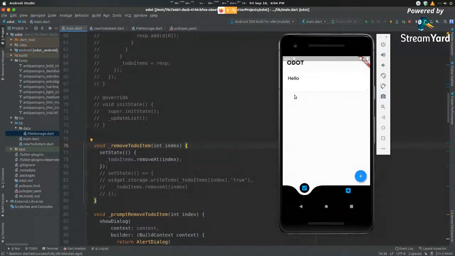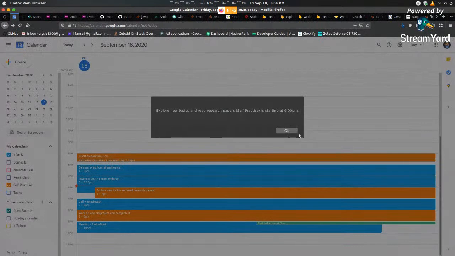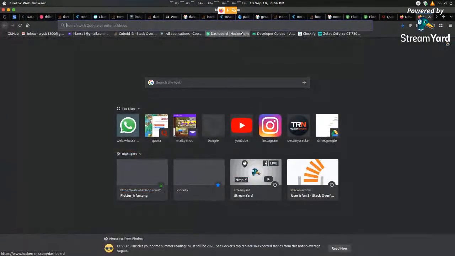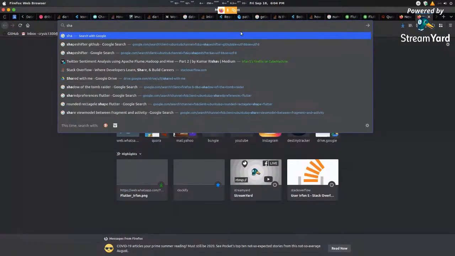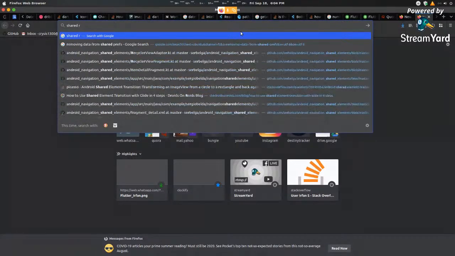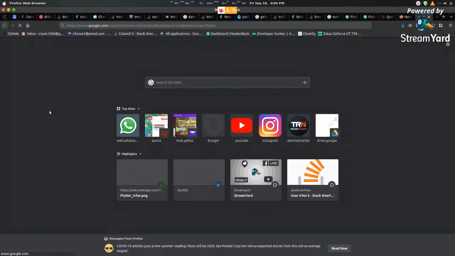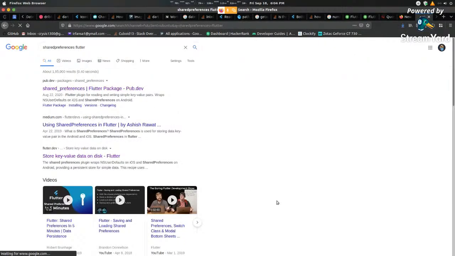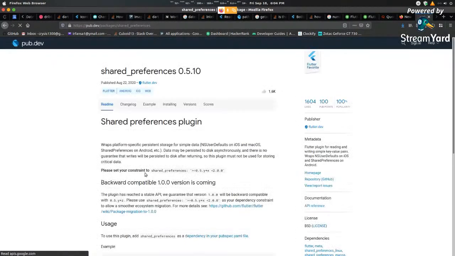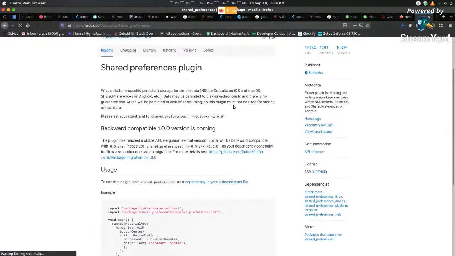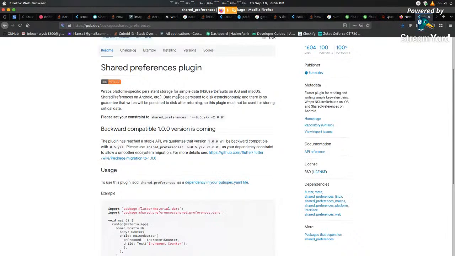Now we wanted to save this data. One way to save data is by using something that goes by the name of shared preferences. So let me open up Flutter's shared preferences elements here. Shared preferences Flutter. So this is one component that allows you to write key value pairs of data for simple data.